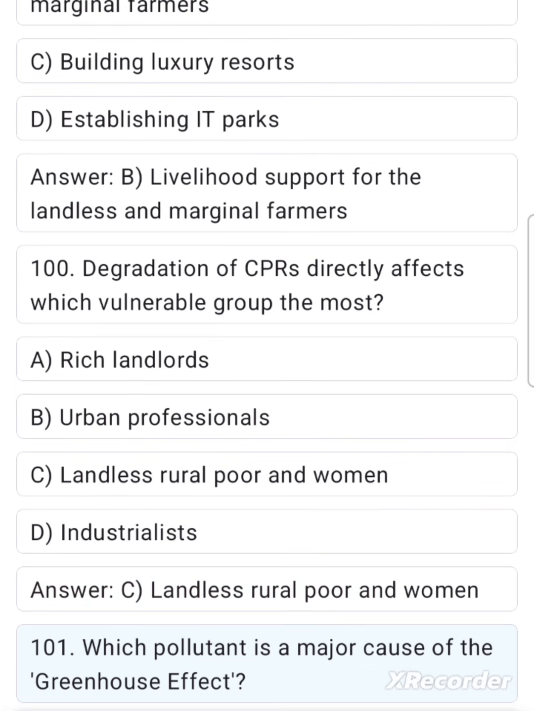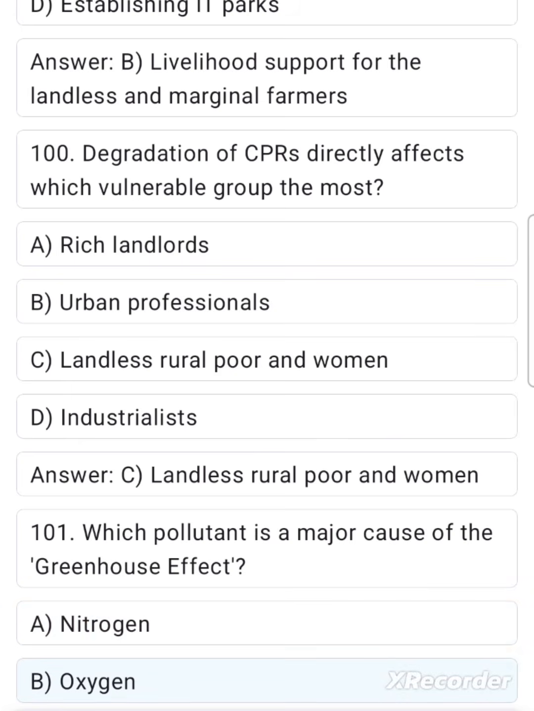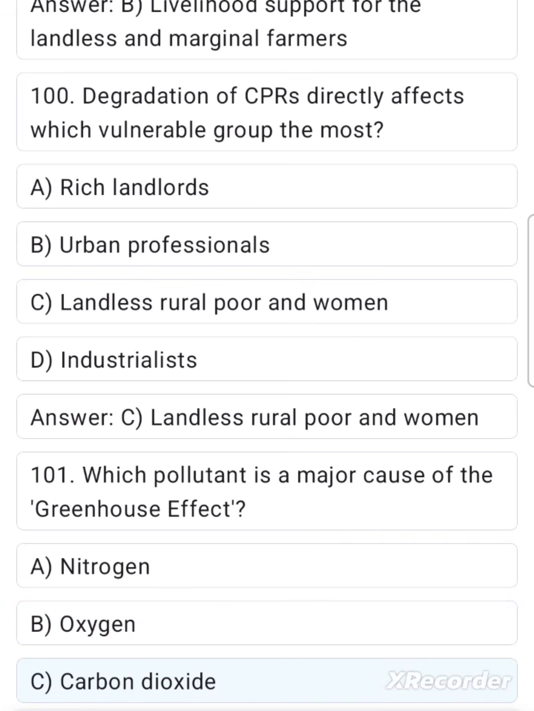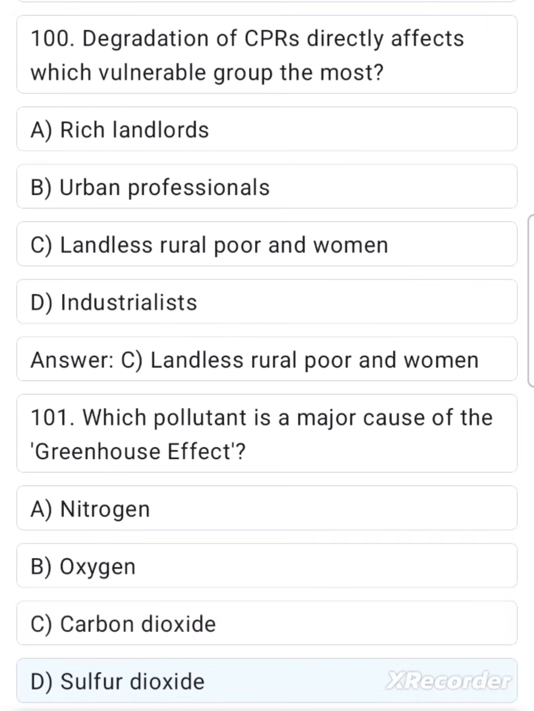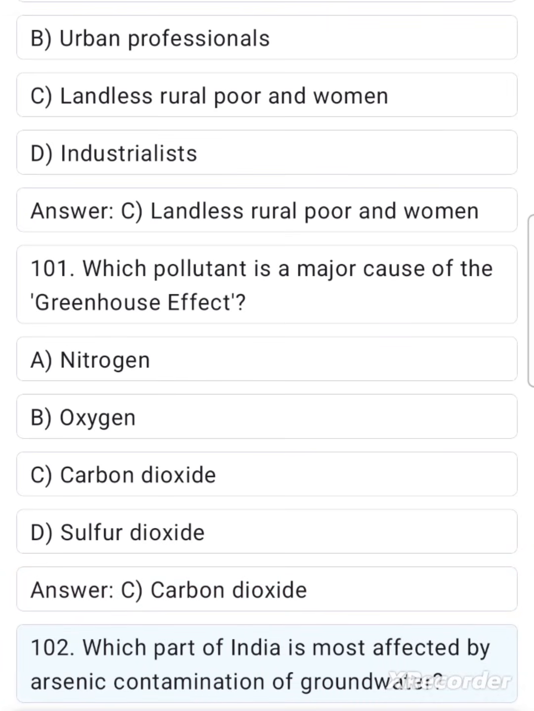101. Which pollutant is a major cause of the greenhouse effect? A. Nitrogen. B. Oxygen. C. Carbon dioxide. D. Sulfur dioxide. Answer C. Carbon dioxide.